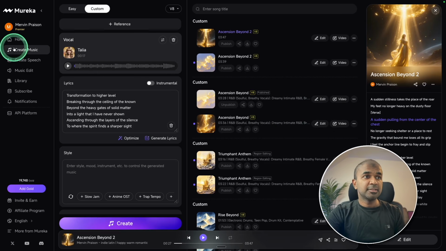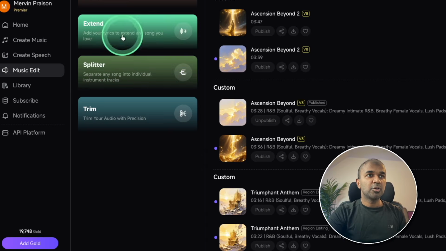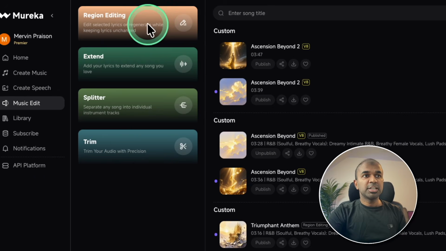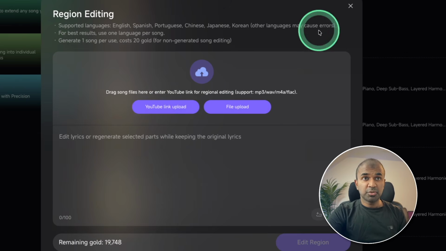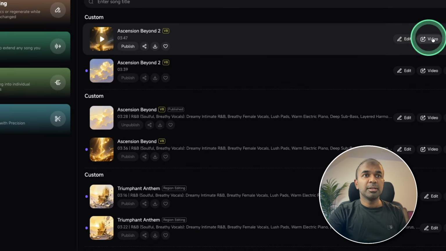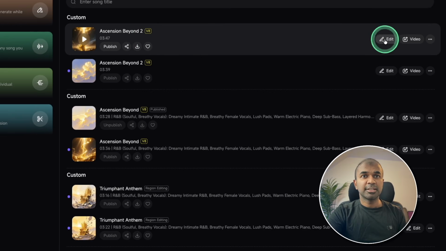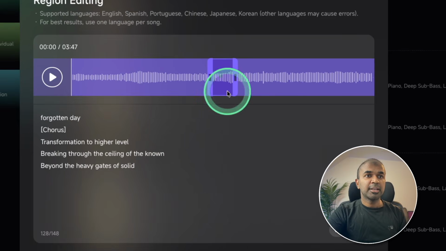And apart from these, we are able to perform music edit. So go to music edit. I want region editing. So going in there, I can either upload a file, or from YouTube I can just edit a portion of a song. And that is also available from our generated song that is here. I can just click edit, region edit, and I can choose the region.